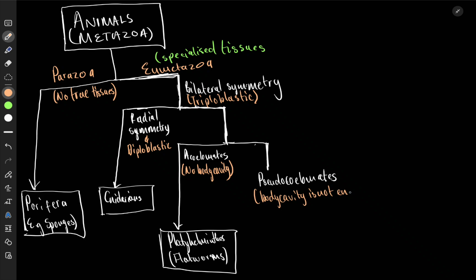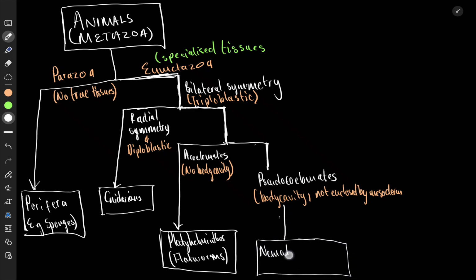Let's just say body cavity, comma, not enclosed by mesoderm. These are your pseudocoelomates. And who is that? We also have one here, and he's going to be your nematodes, which are your roundworms.